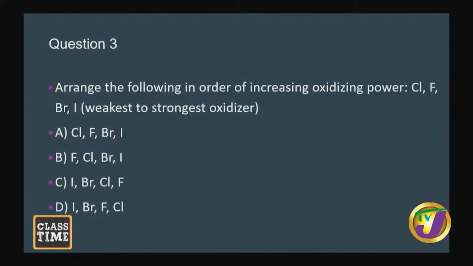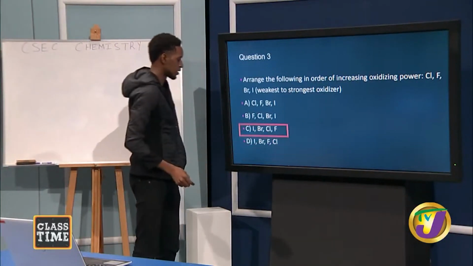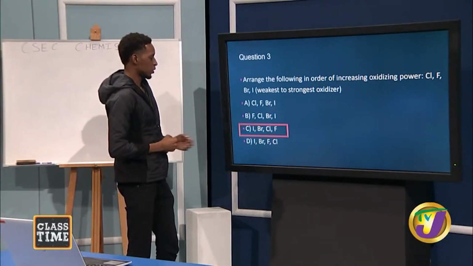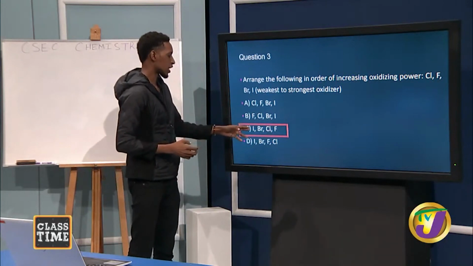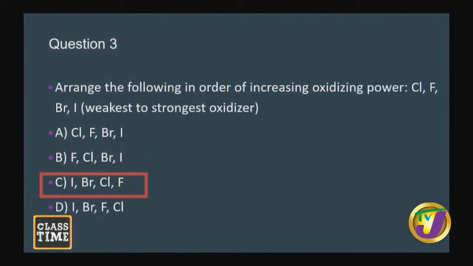Now, we know that iodine is the weakest oxidant there, so it's either C or D. So C says iodine, bromine, chlorine, and fluorine, while D says iodine, bromine, and then it switches these two, fluorine and chlorine. I say that it is C in this order, where you start with the biggest atom and you end with the smallest atom.